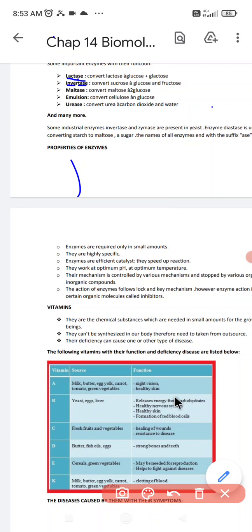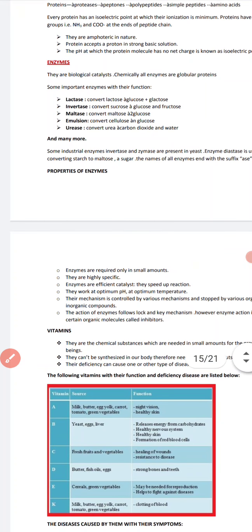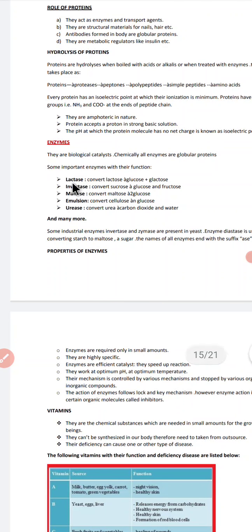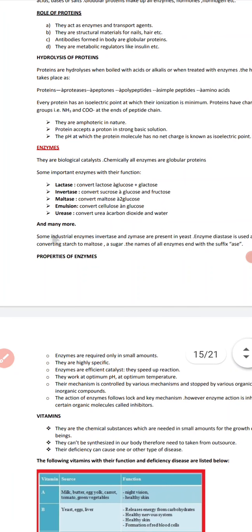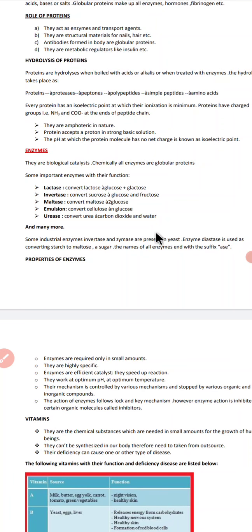As you can see, each of these enzymes has a specific function to perform. Each enzyme has one specific function, and each enzyme is specific for that function. You cannot change their function abruptly. Some industrial enzymes, invertase and zymase, are present in yeast.